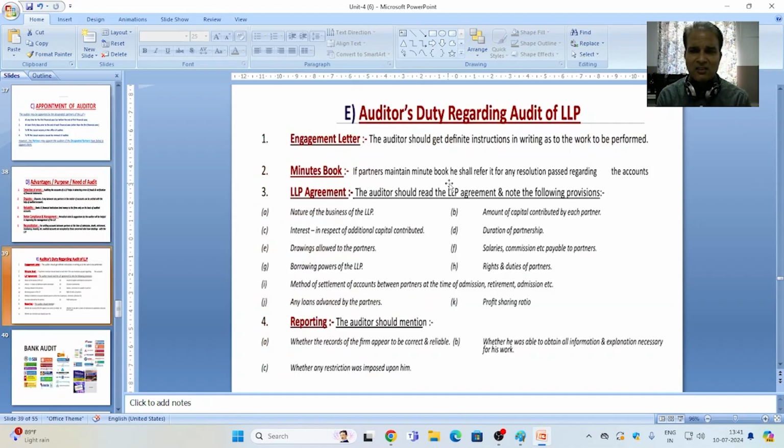And the auditor's duties regarding the audit of an LLP should be in the knowledge of the auditor. Then he can perform the audit of an LLP in a better and timely manner.